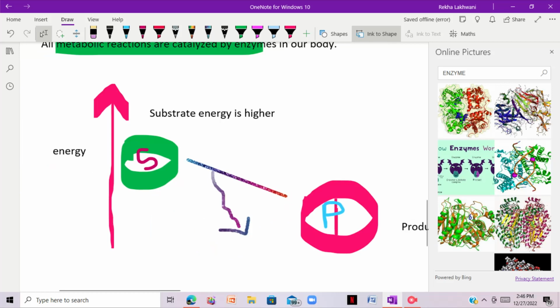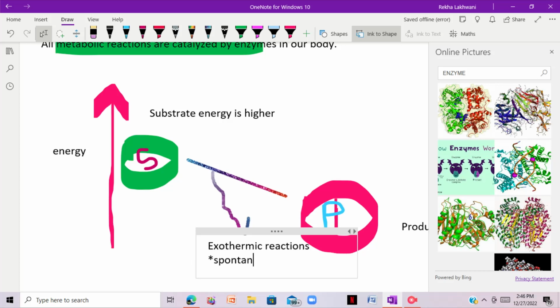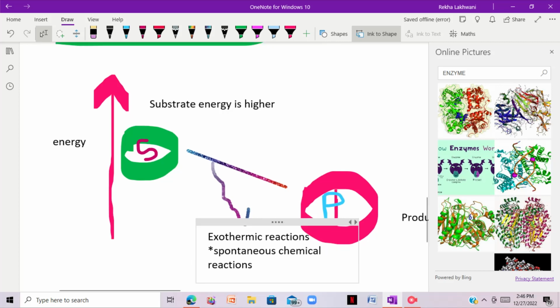Okay, what is this showing? According to this, the product's energy is high. The product's energy is higher than the substrate, right? It means that some energy will be given to the reaction. So we will give some energy. This is basically the graph, and we will give some energy so that the reaction may take place.